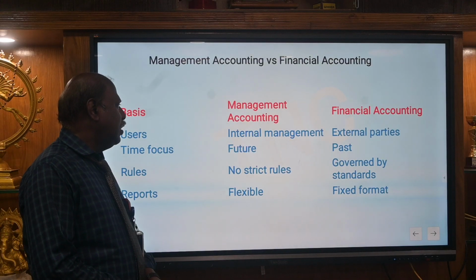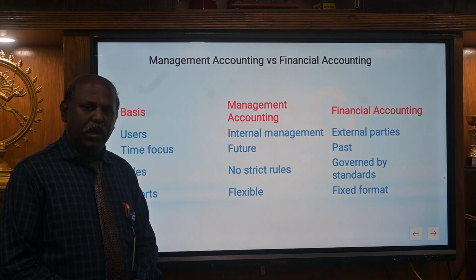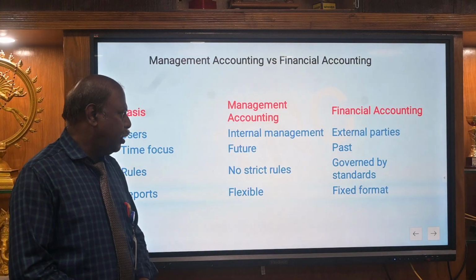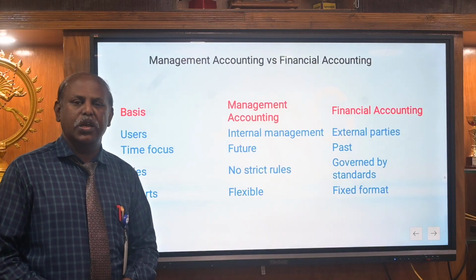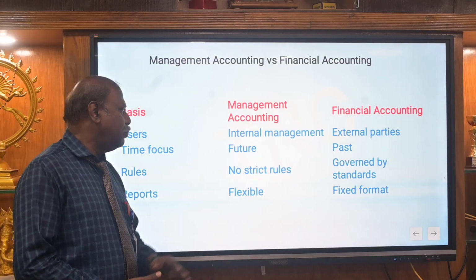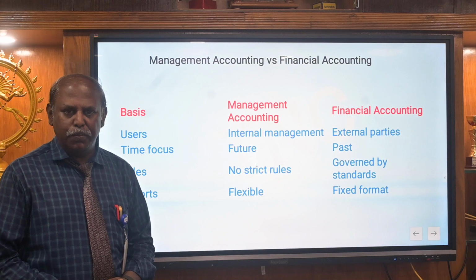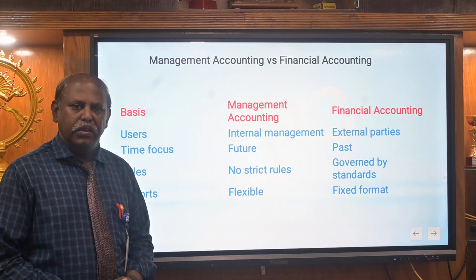Here management accounting is the internal part. That means the data is only used within the company. At the same time, in financial accounting, the data is used by the stakeholders, creditors, and other external persons. Because in management accounting, the managers and the topmost management people expect the information. The outside is not necessary.